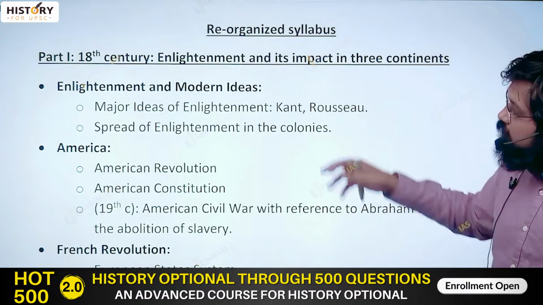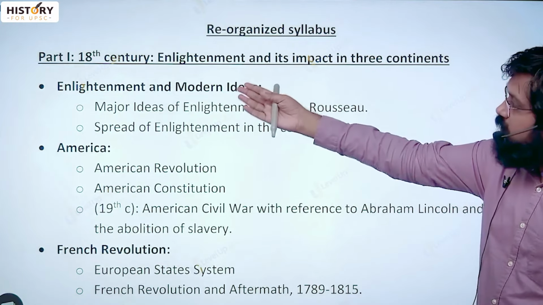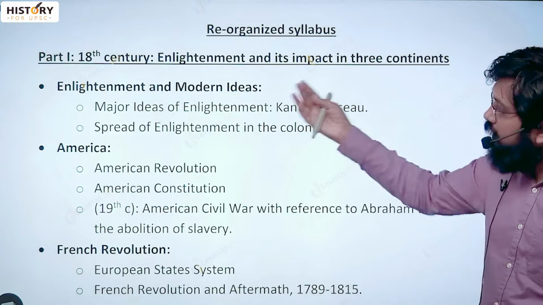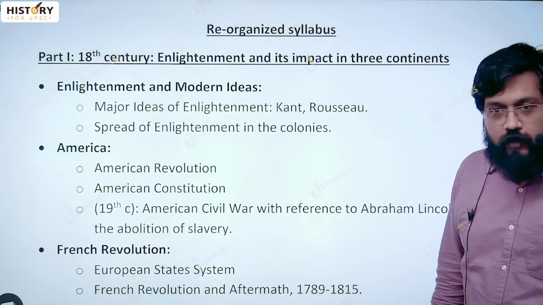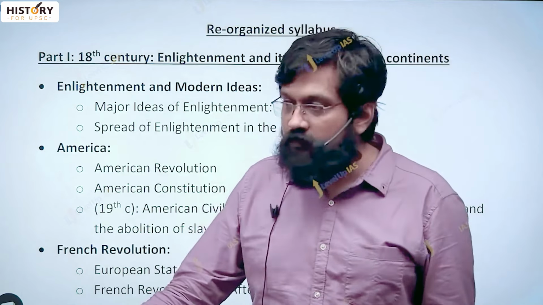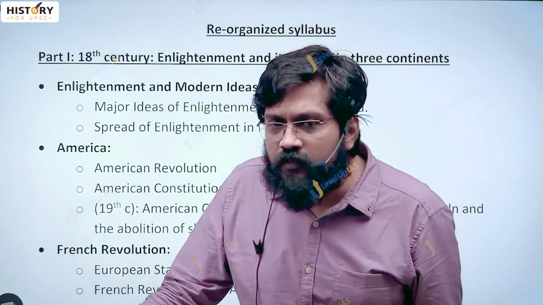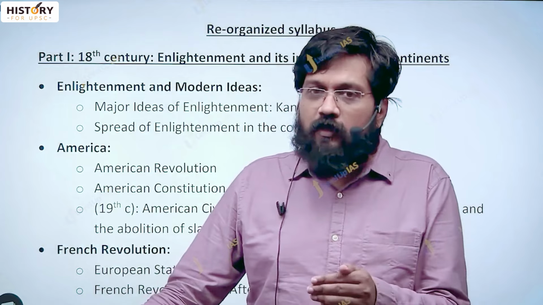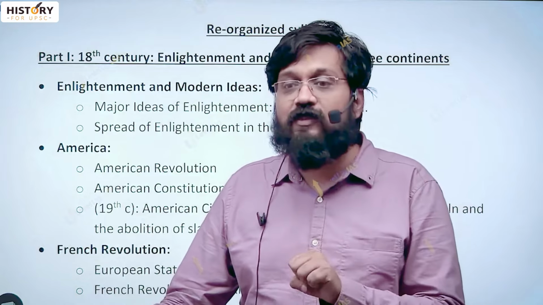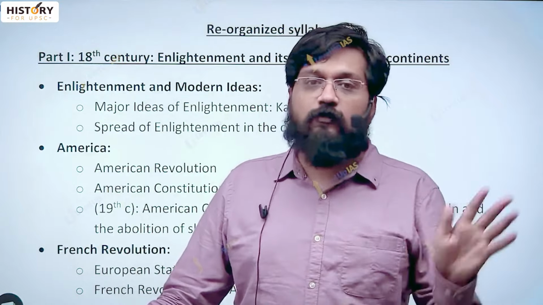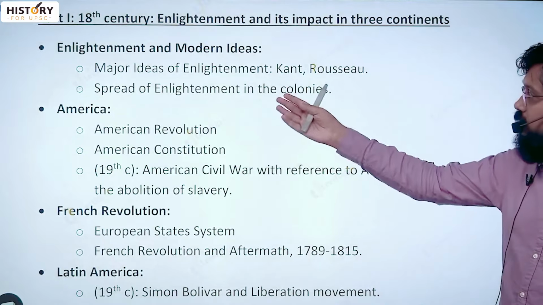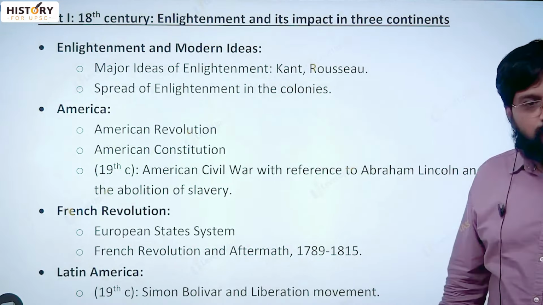For example, the first point is part 1, 18th century enlightenment and its impact in 3 continents. So we'll start with the idea of enlightenment. But we cannot start there because enlightenment is trying to give a solution to some problems. But what are those problems? To appreciate that, we have to go few centuries before enlightenment, which will be our tomorrow's first lecture, which is actually technically out of syllabus. So you have first of all enlightenment and modern ideas. We focus on ideas, and then two thinkers, Kant and Rousseau.